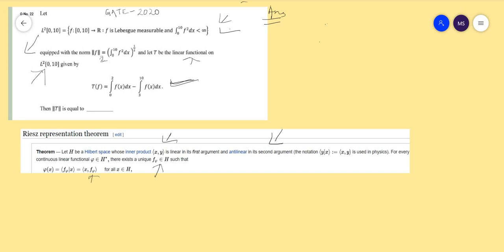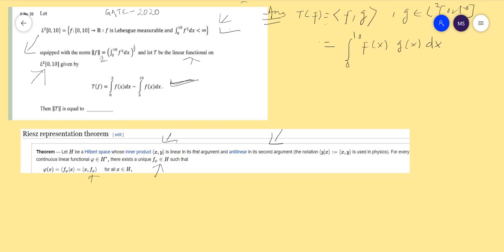Using the Riesz representation theorem, T is a bounded linear functional, so T(f) can be written as the inner product of f and g, where g belongs to L2[0,10]. From the Riesz representation theorem, the inner product is defined here as the integral from 0 to 10 of f(x) g(x) dx. This is defined in L2[0,10].